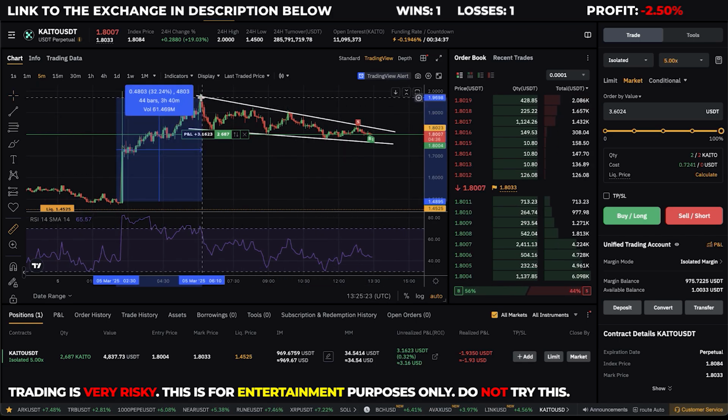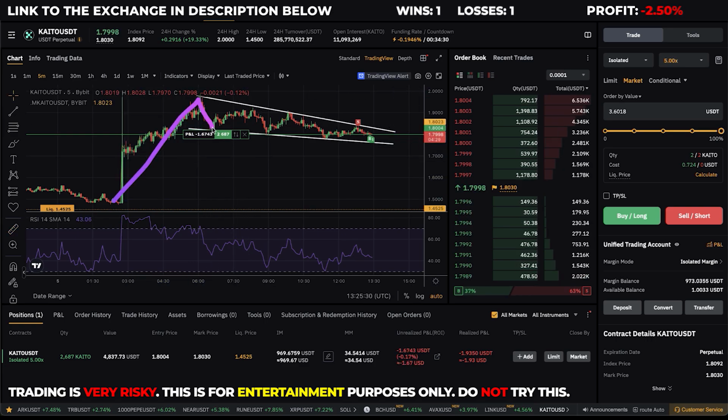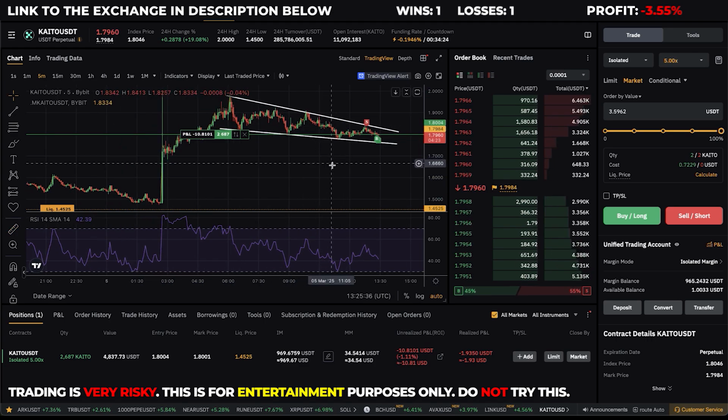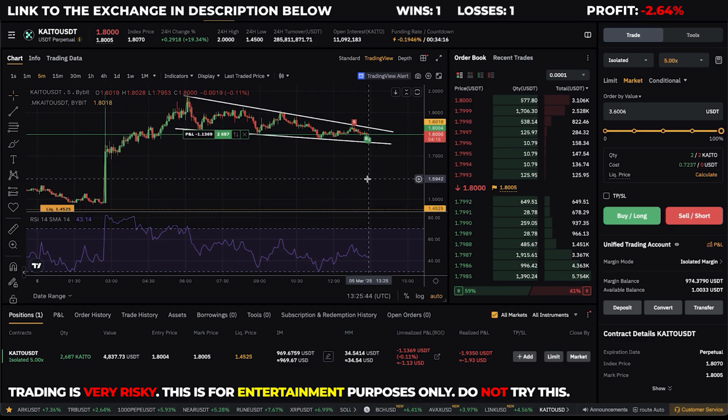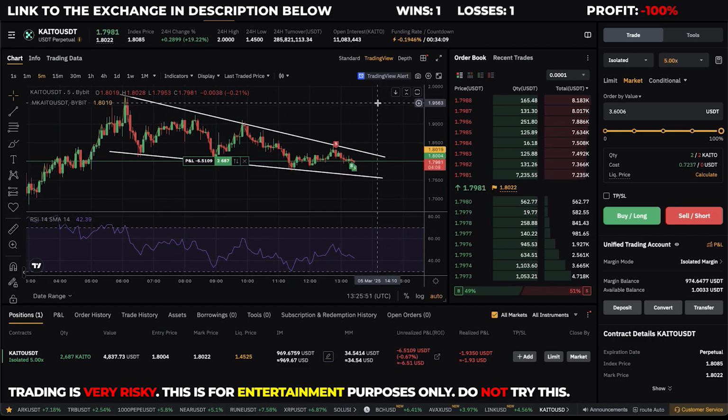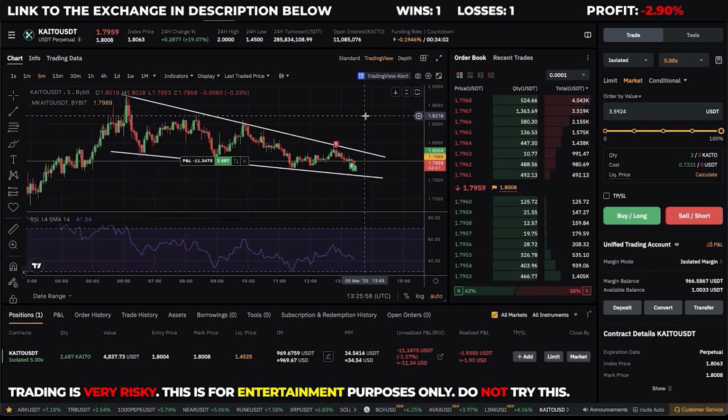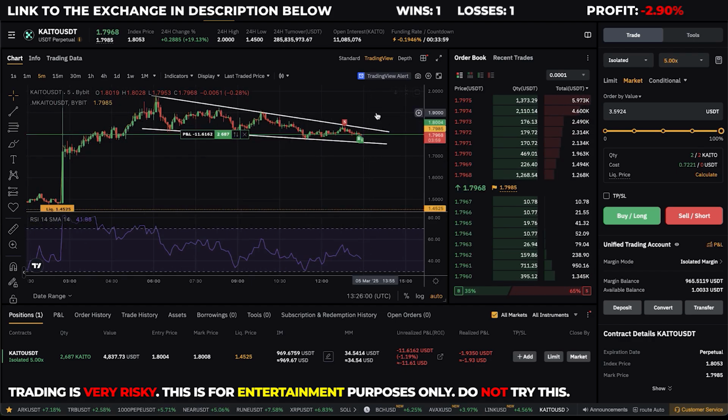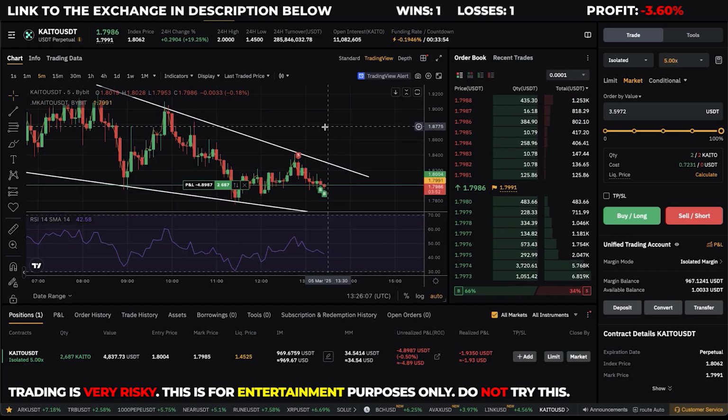It had a pump of 33% in 3.5 hours, and then we have a very clear falling wedge here. A falling wedge is always a bullish pattern with a high probability of breaking to the upside at some point. But of course, it's never 100%, but I would say it's maybe a 60 to 65% probability to the upside. And if it breaks, it can break very hard, but if it drops, it might be a pretty slow drop.